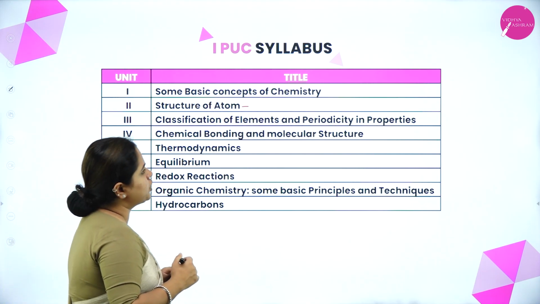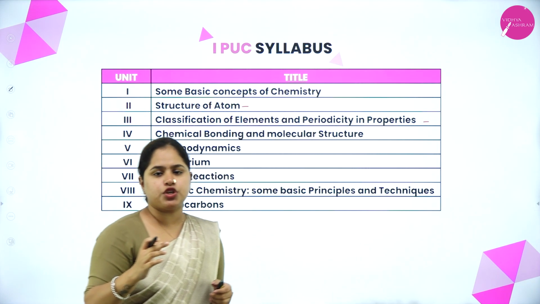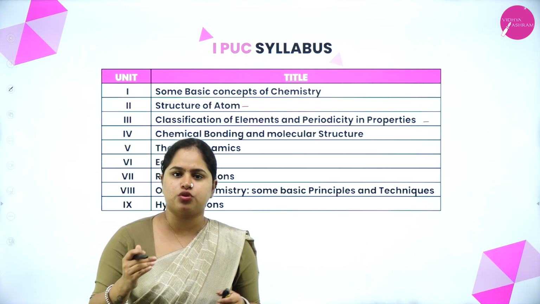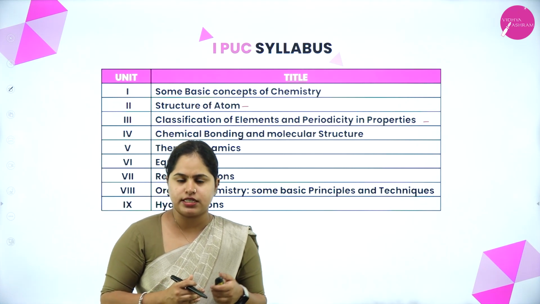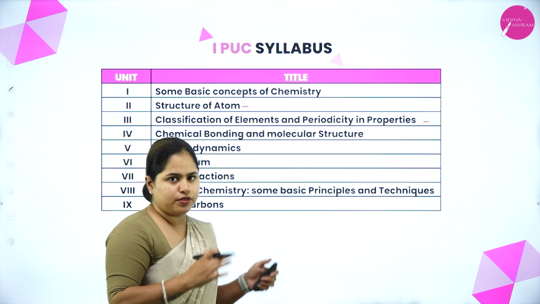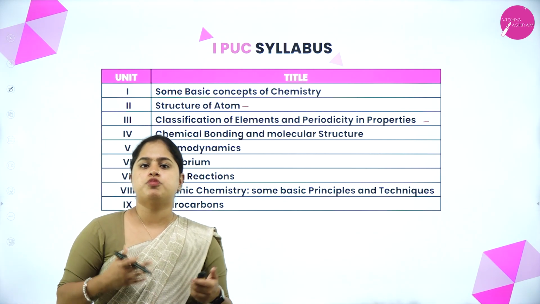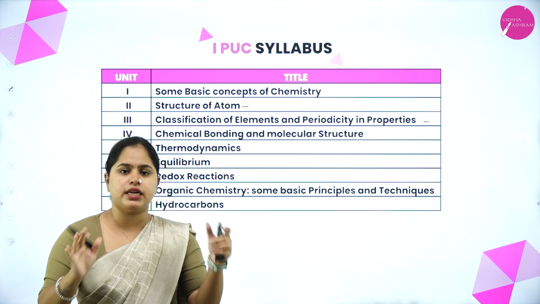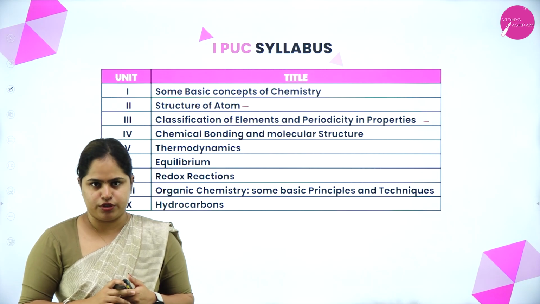Next is classification of elements and periodicity in properties. So this chapter gives you an introduction to the periodic table. So actually you are supposed to study this in your 10th standard itself. The chapter has been deleted. So this year, in your first PUC, you are going to start with the periodic table. What are groups, what are periods, all of that in detail, a general idea of the periodic table you are going to study. Right.